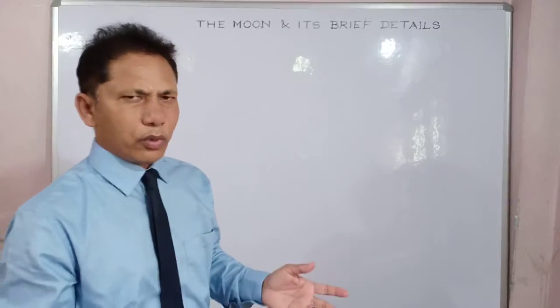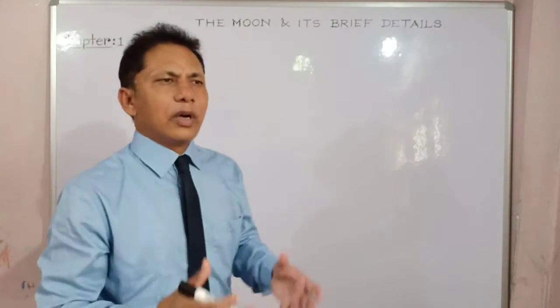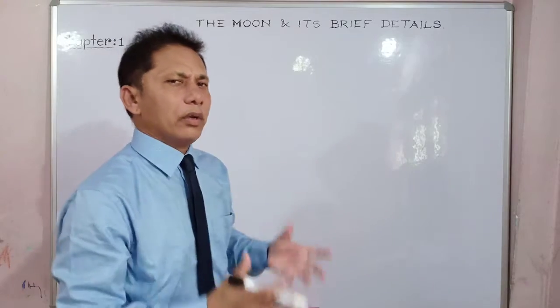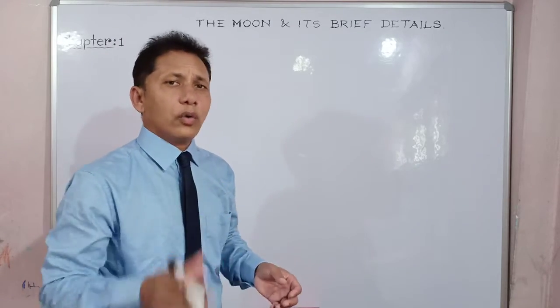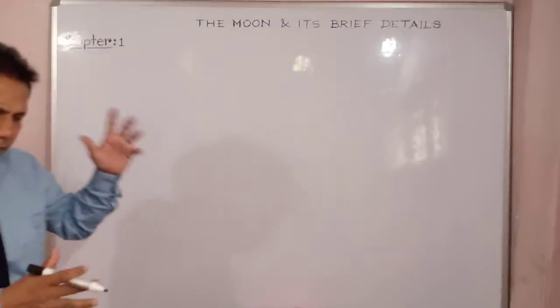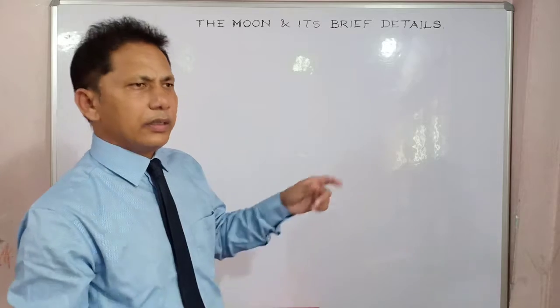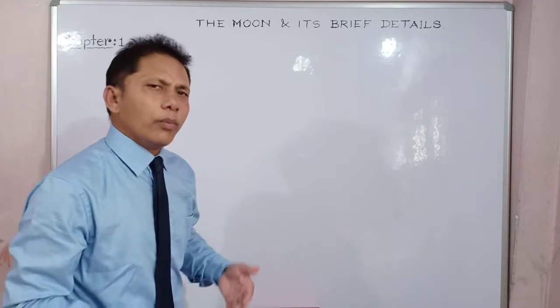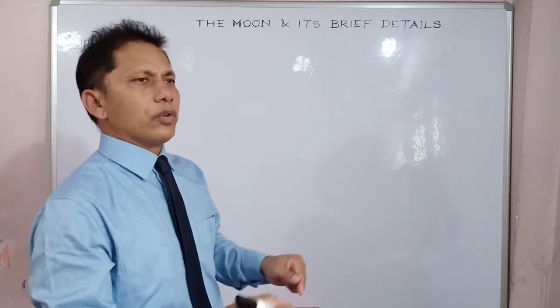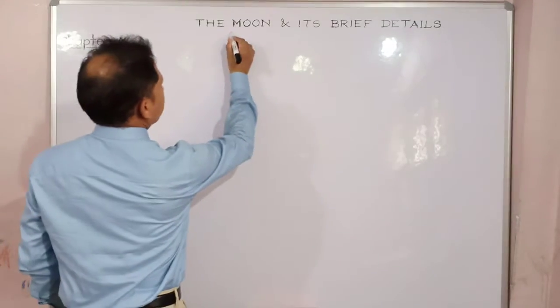As a student of geography, you must have a clear concept about this natural satellite of our own unique planet Earth. So let's know some basic information of the moon so that it will be very handy and you can score marks if questions based on the moon come. So, let's learn about the details of this moon.